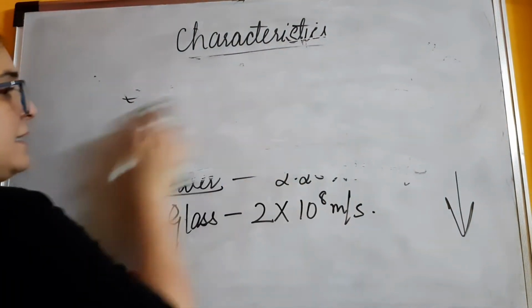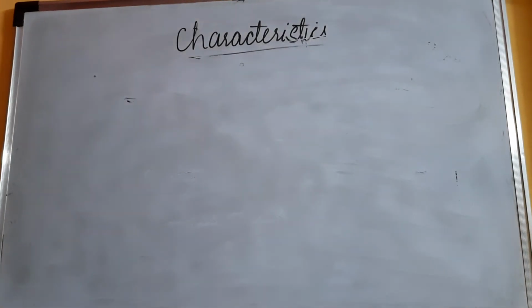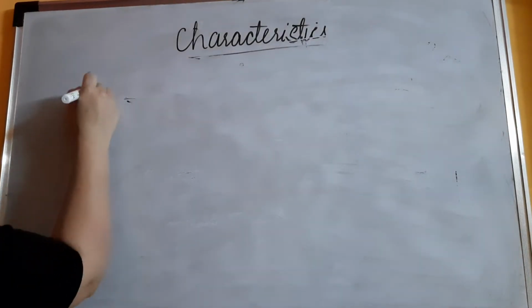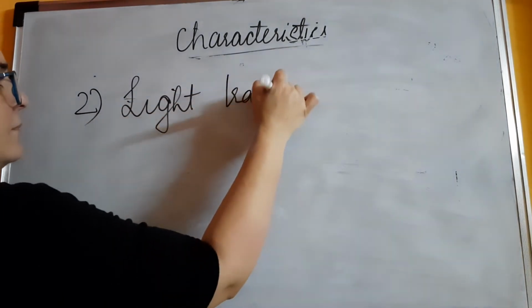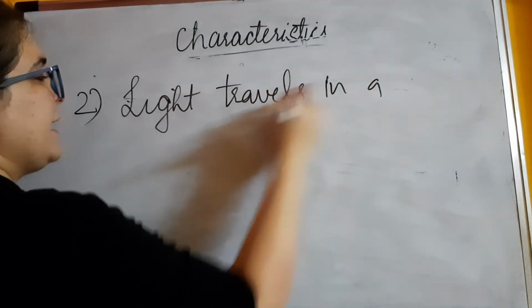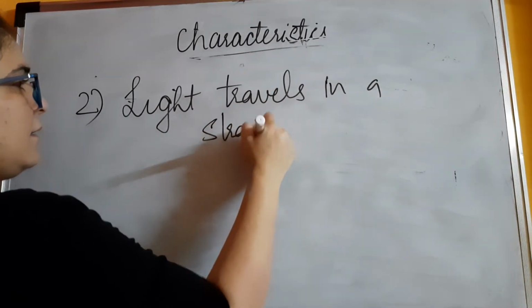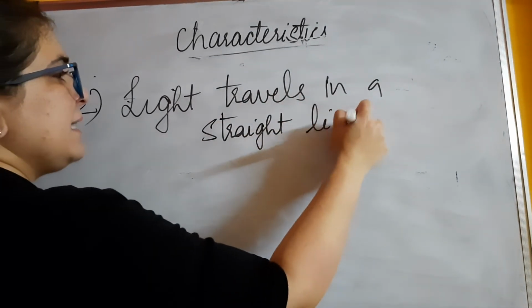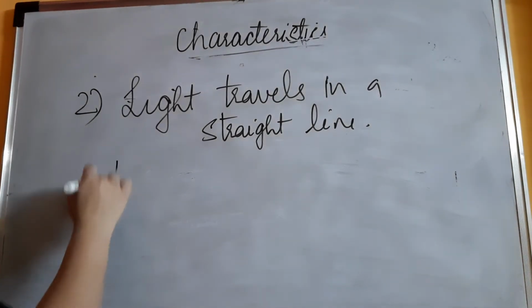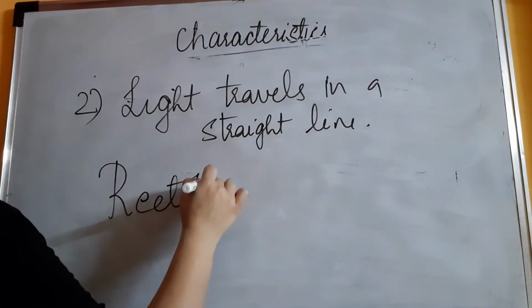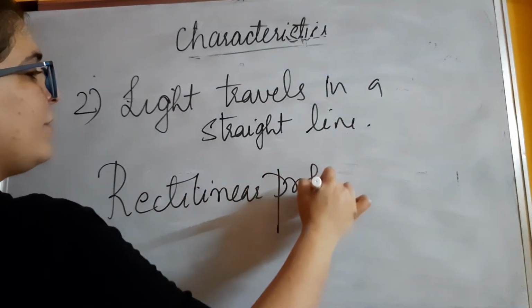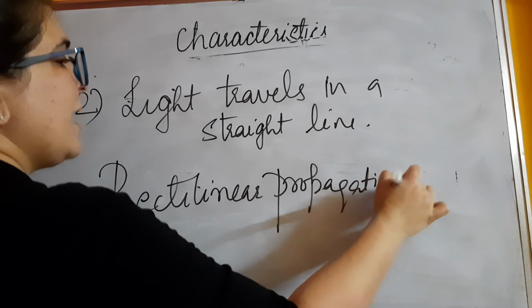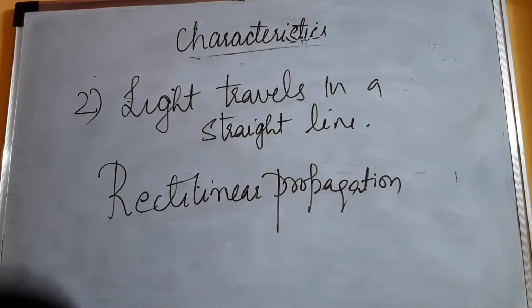The second characteristic of light, again a very important one that you all have studied in your lower classes, is that light travels in a straight line. And what do we call this? Rectilinear propagation of light. According to this, light will always travel in a straight line.